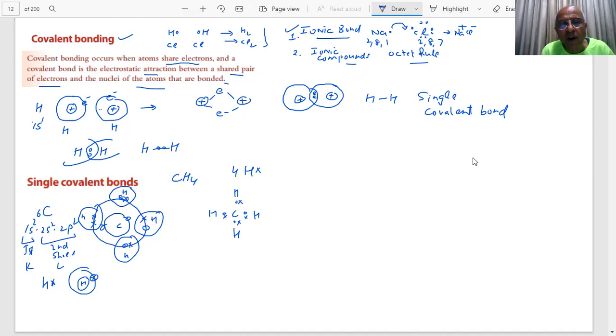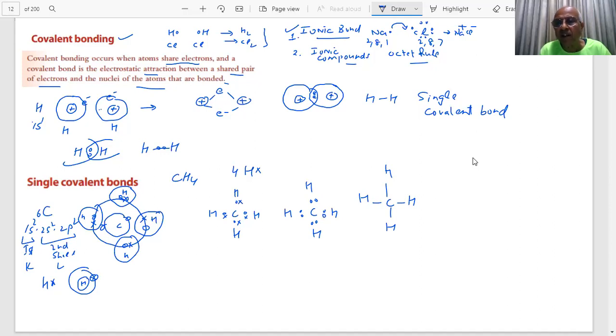Sometimes we only represent the dots for both of them, like this, student. And some I can represent like this, like this, like this. Clear? So what type of bond have I shown here? Student, tell me, this is an example of the covalent bond, yes or no?